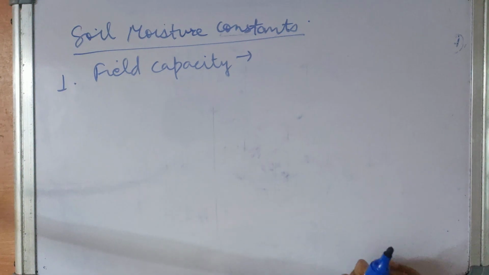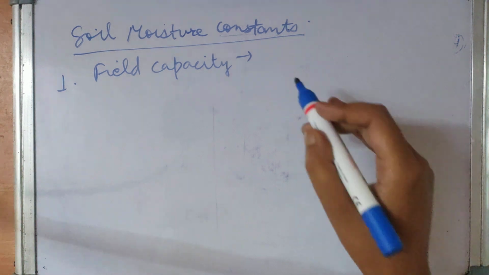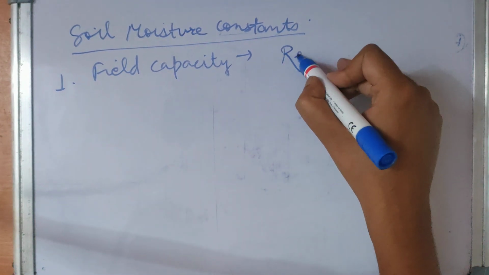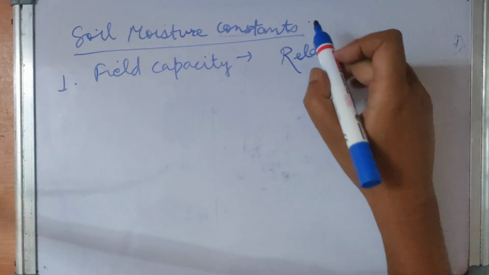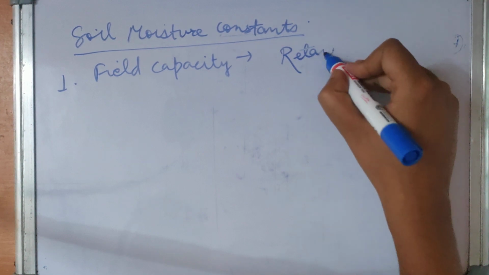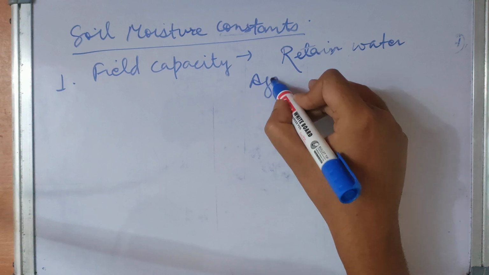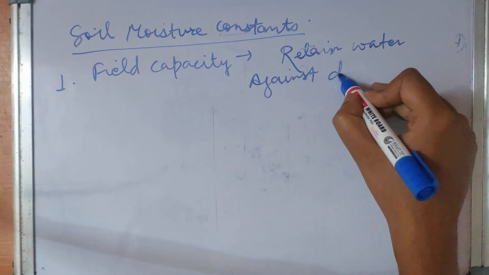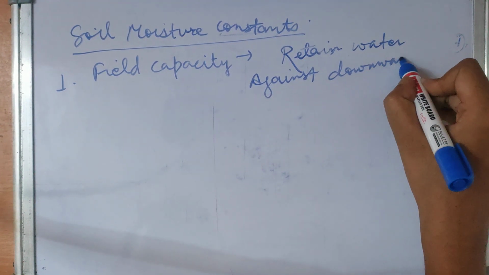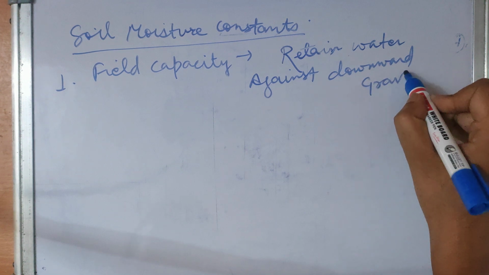It is the capacity of soil to retain water against downward gravitation.